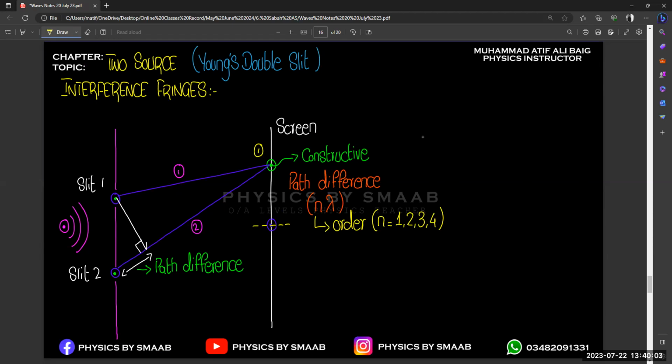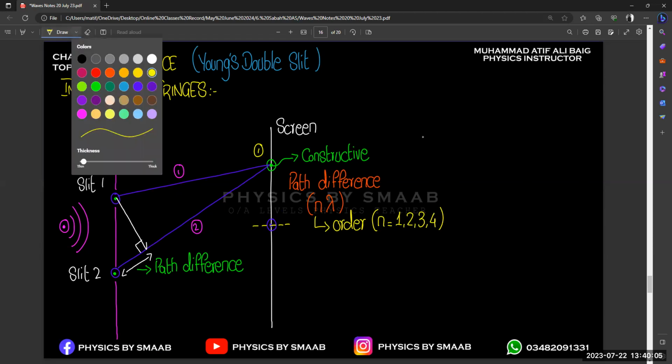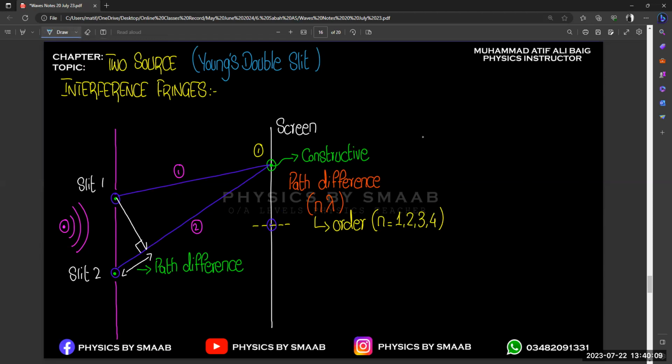And the same goes for destructive. Let's suppose the interference of the wave is destructive. At this point, we may get destructive interference also. It is not compulsory that it will be constructive. So their path difference formula is completely different from constructive.